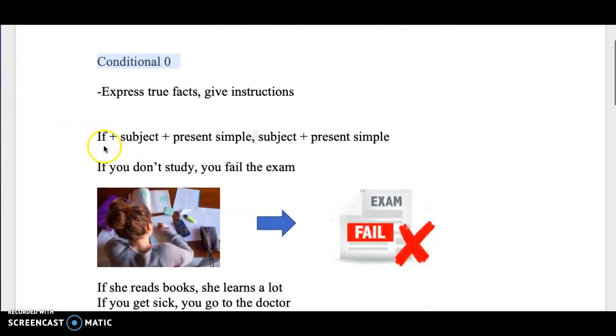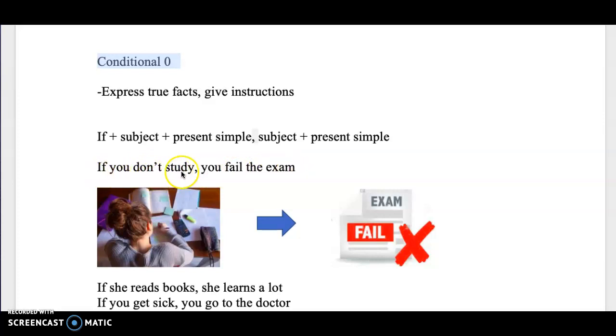We have if, the subject or the person, present simple, comma. It's important, the comma, the punctuation, then subject and present simple again. So remember, situation, consequence. If you don't study, you fail the exam. If you don't study, you fail the exam.